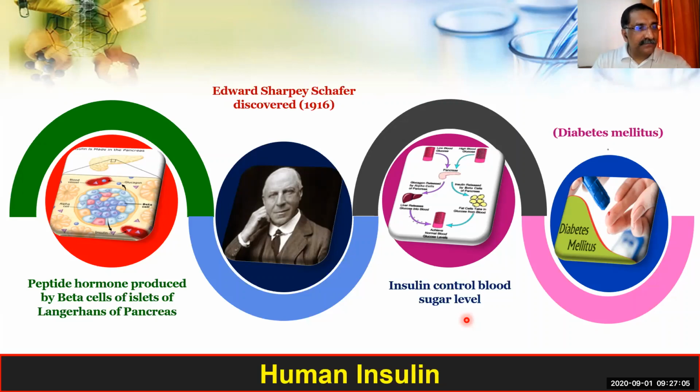Now see the question. The question is: identify the sequence of the steps in the methodology of rDNA technology. Last class we have done it. There are 4 options. One is isolation of desirable gene, multiplication, selection, and transformation.